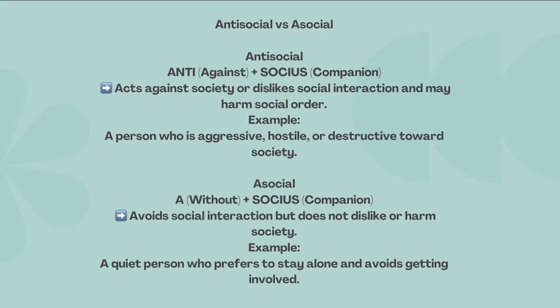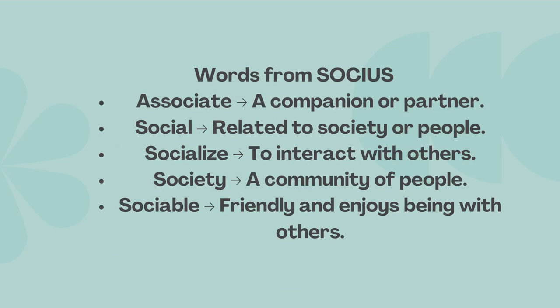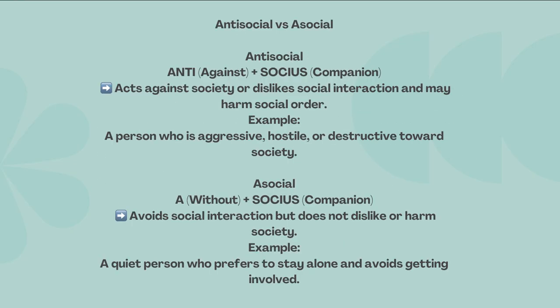Then there are two words, antisocial and asocial. For antisocial, we can easily find out the meaning. A social person likes to interact with others, enjoys being with others, and is friendly. So antisocial means the exact opposite, because anti means against and socius means companion. It acts against society or dislikes social interaction, and may harm social order.